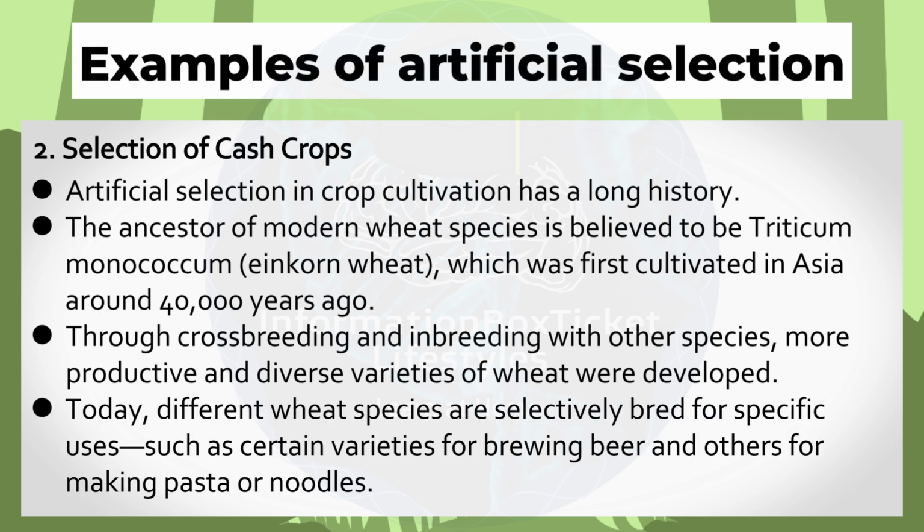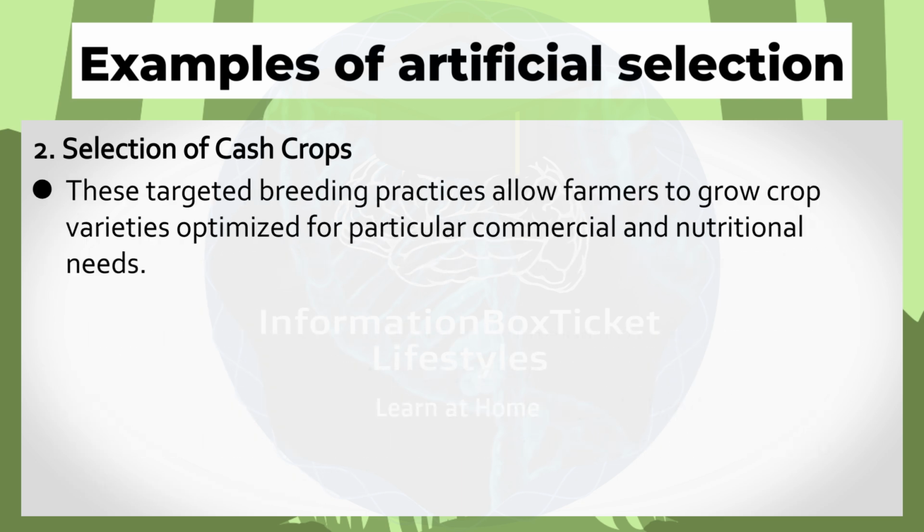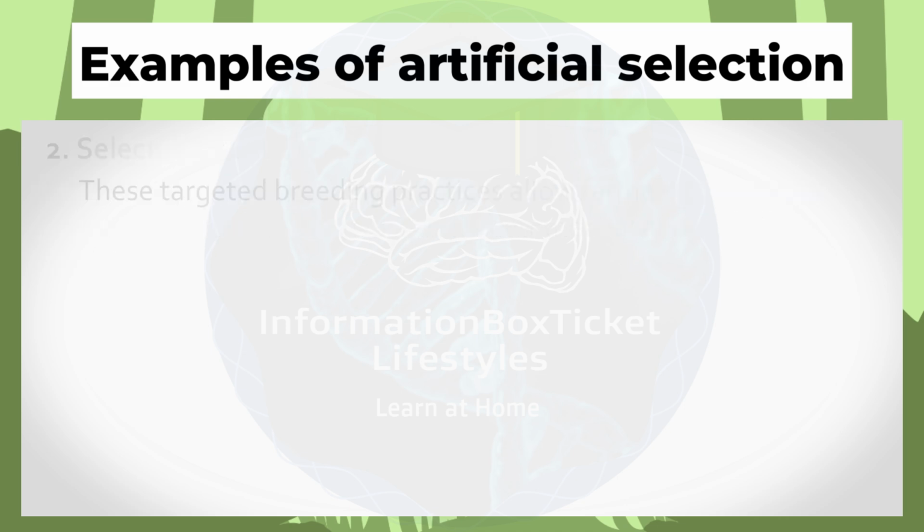Today, different wheat species are selectively bred for specific uses, such as certain varieties for brewing beer and others for making pasta or noodles. These targeted breeding practices allow farmers to grow crop varieties optimized for particular commercial and nutritional needs.